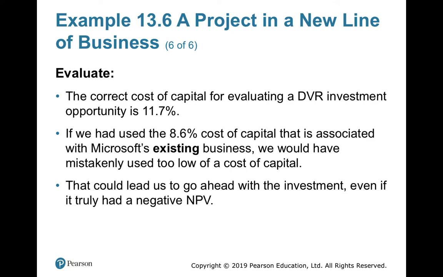If it truly had a negative NPV, you should reject the project. You see, if you take, for example, 8.6% as the cost of capital, what would happen? The project is a more risky one, and you have discounted at a much lesser cost of capital. You should not discount at 8.6%. It should be discounted at 11.7%. If you discount at 8.6%, as we have seen in the NPV discussion and in capital budgeting, if you reduce the cost of capital, it will show as a positive NPV, when it is not a positive NPV.